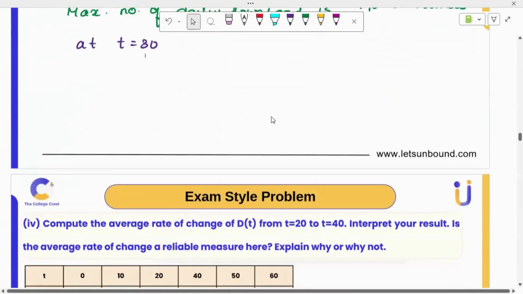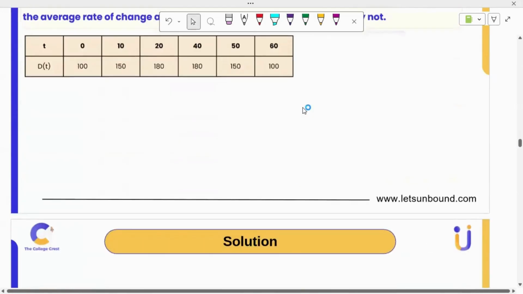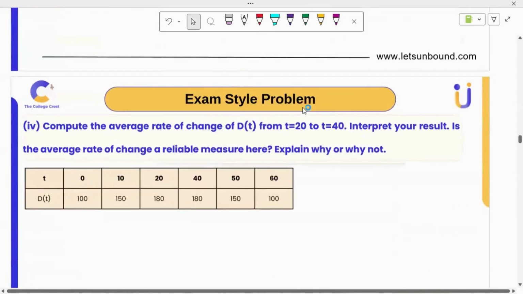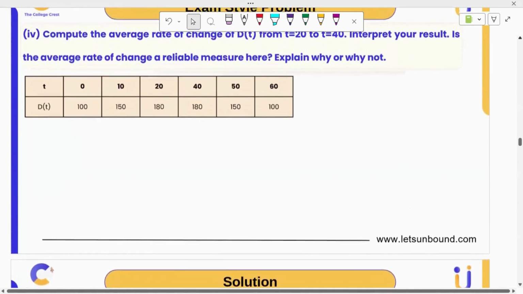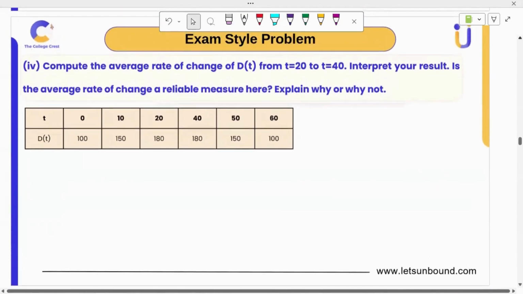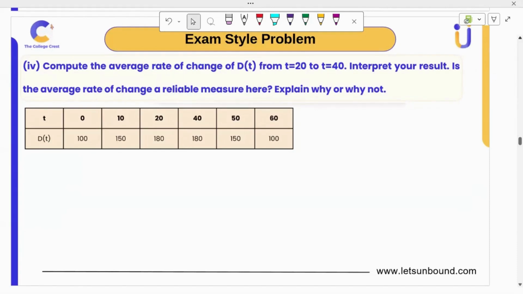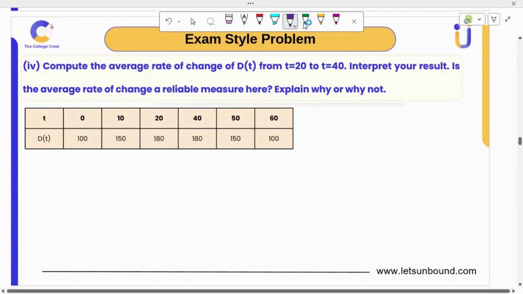That's it. Now, compute the average rate of change of D(t) from t equal to 20 to 40, interpret your result. Is the average rate of change a reliable measure here? Explain why or why not.